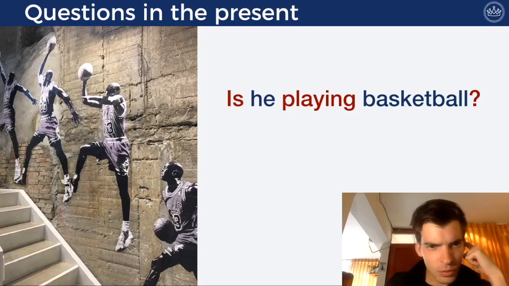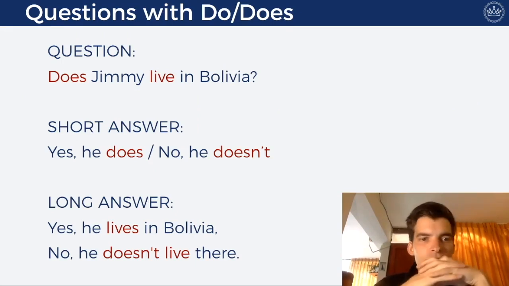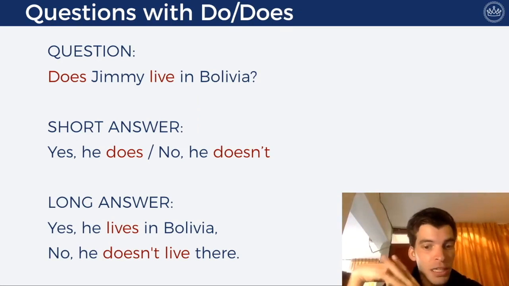Questions in the present. Is he playing basketball? Questions with do or does. Does Jimmy live in Bolivia? Yes, he does. No, he doesn't. Short answer. Or the long answer would be yes, he lives in Bolivia. Or no, he doesn't live there.